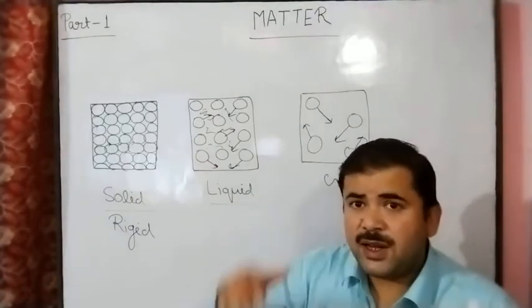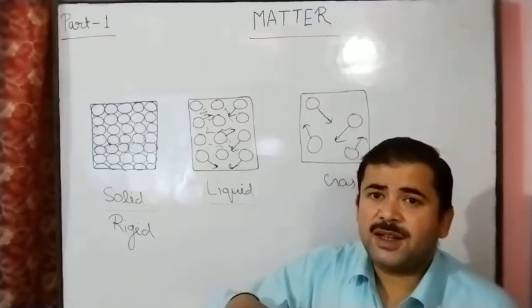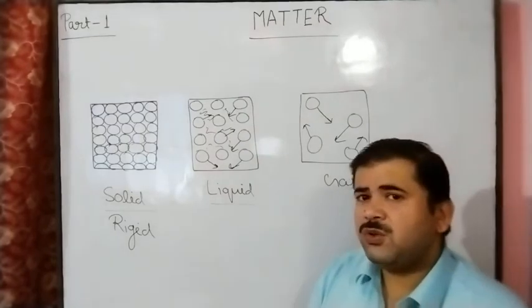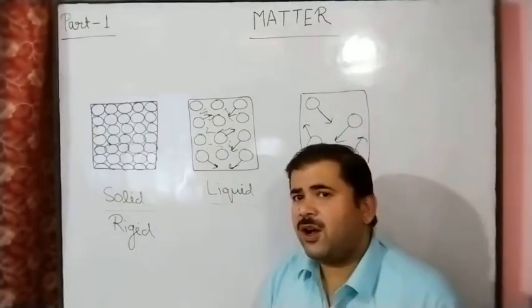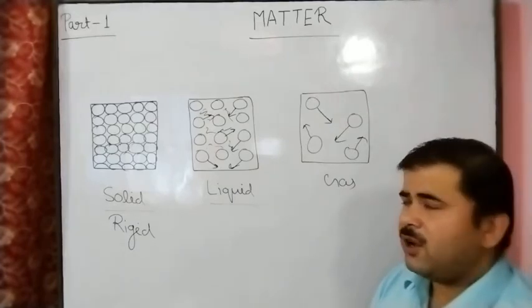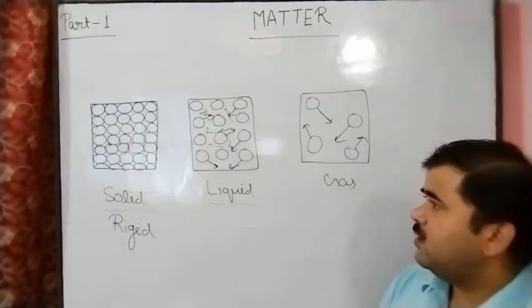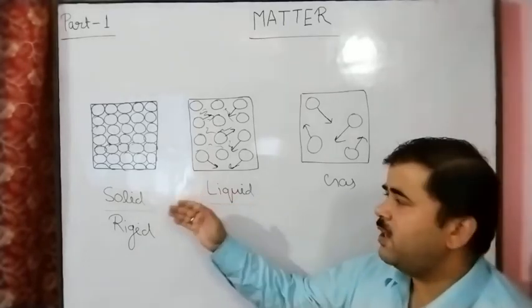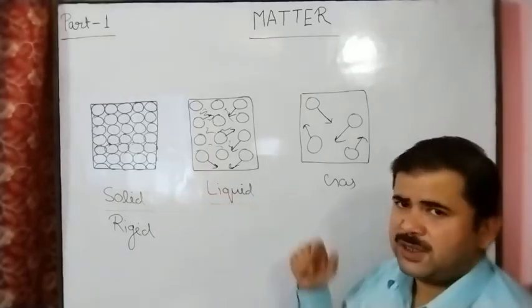And if we decrease the temperature, the kinetic energy will decrease. So due to increasing or decreasing temperature, the state also changes, means one state changes into another state.